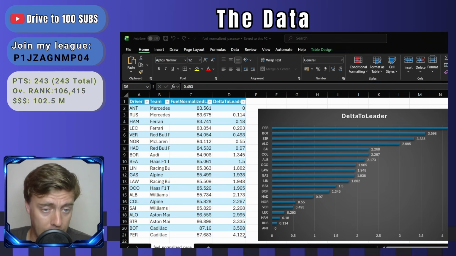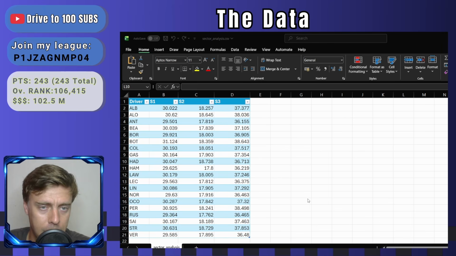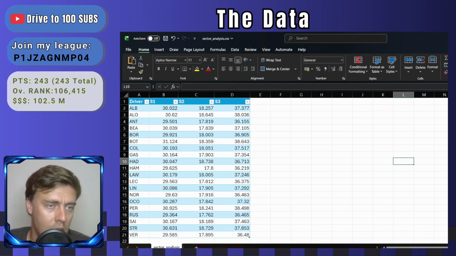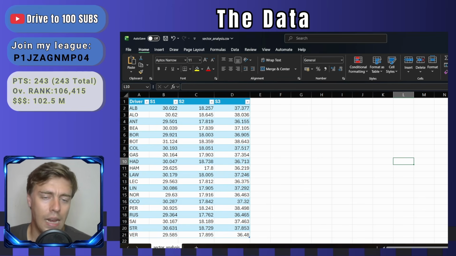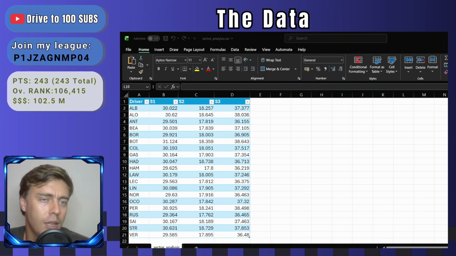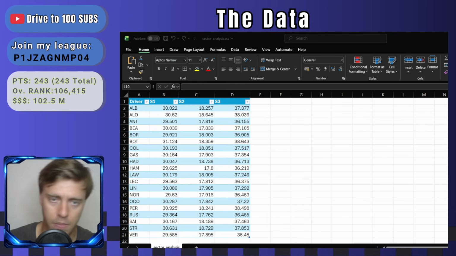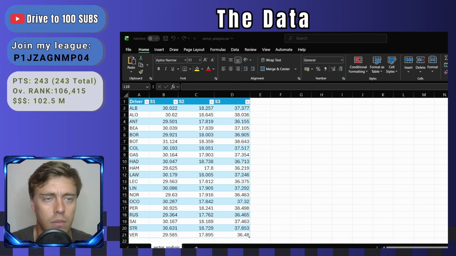Last thing we're going to look at is our sector analysis. So, who was fastest in which sector? And I'm trying to use this to see what kind of track would benefit each team. And I'm just going to pull up on my screen the Albert Park circuit diagram map.